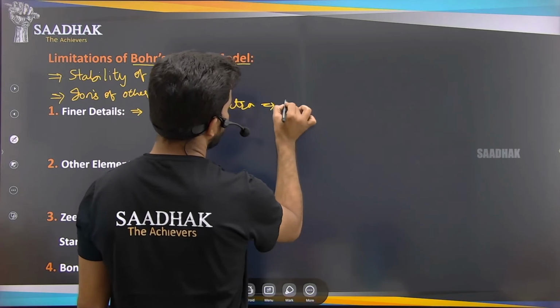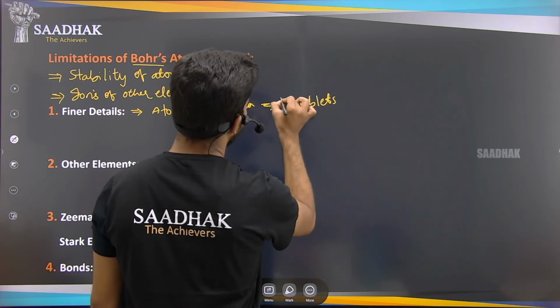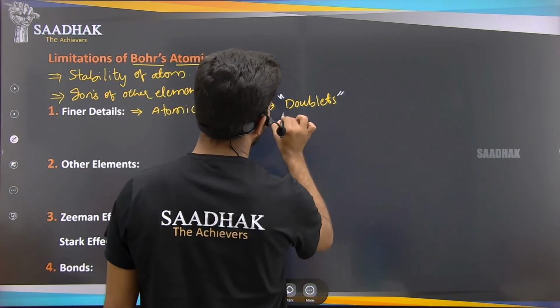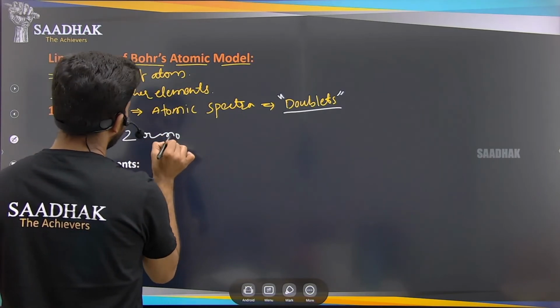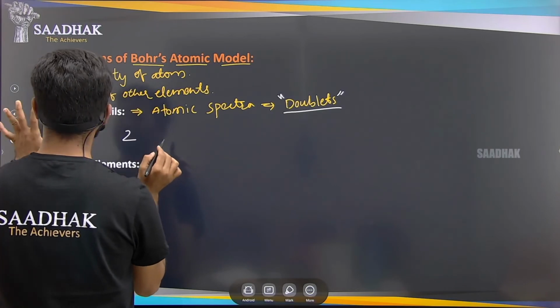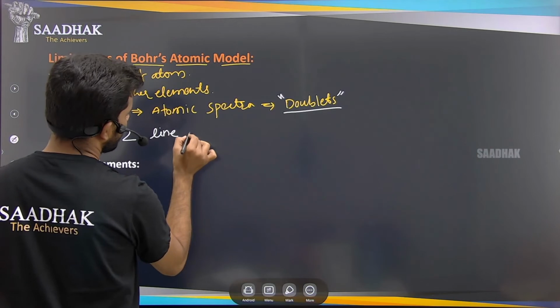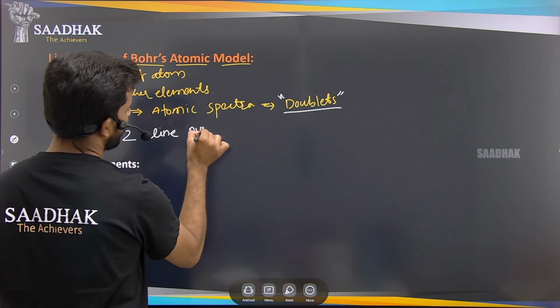We call those lines doublets, meaning two or more spectral lines very close to each other or overlapping.